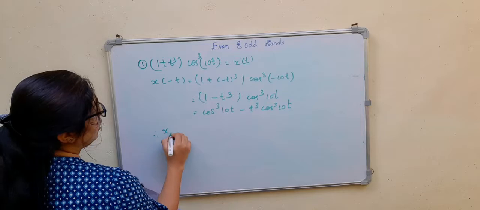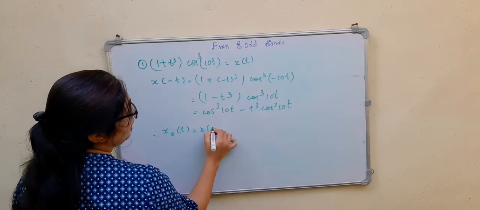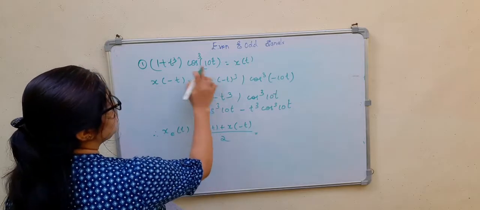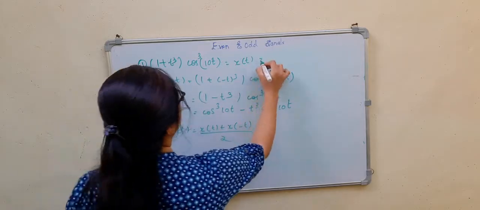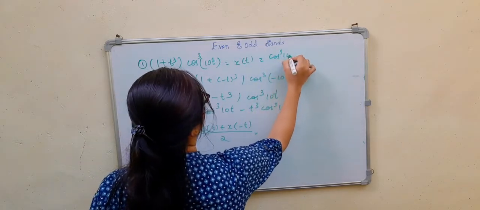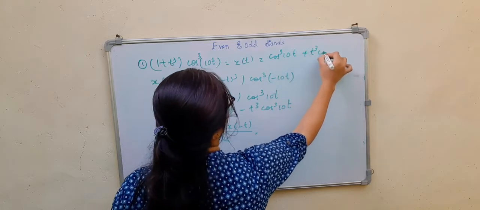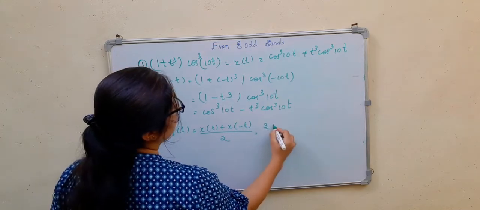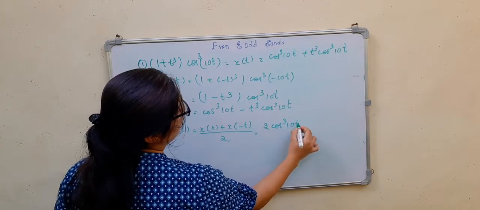So the even part, you know, is nothing but x of t plus x of minus t divided by 2. So this one plus this one, if I add these two, I will be getting 2 cos cube 10t divided by 2.